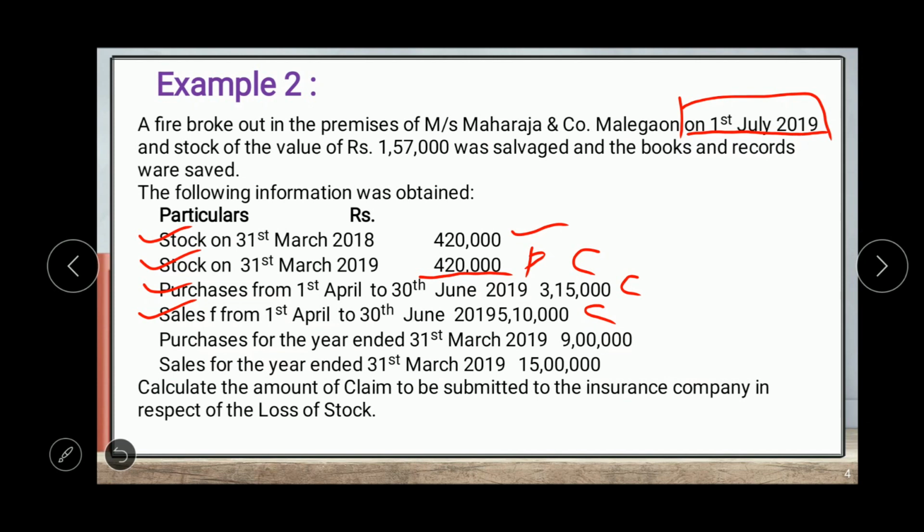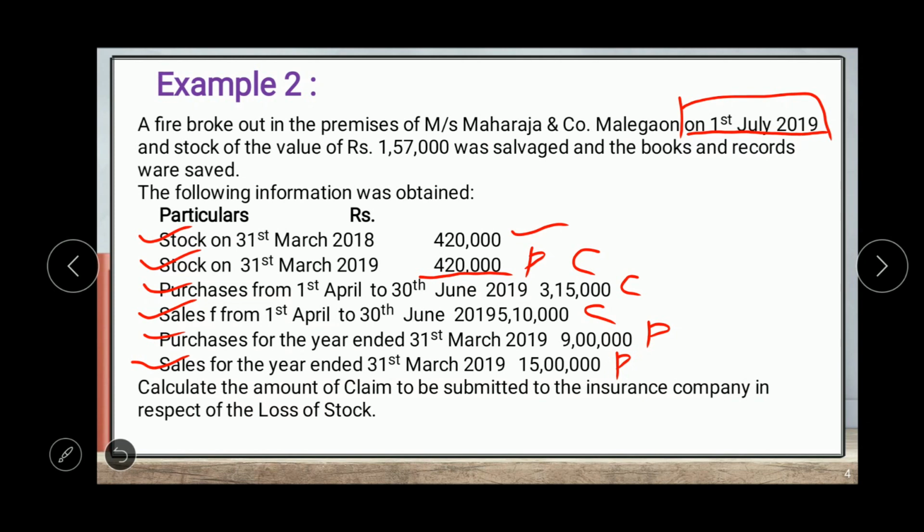Purchases for the year ended 31st March 2019, given for the previous year, 9 lakh. Sales for the year ended 31st March 2019, 15 lakh, which is again for the previous year.